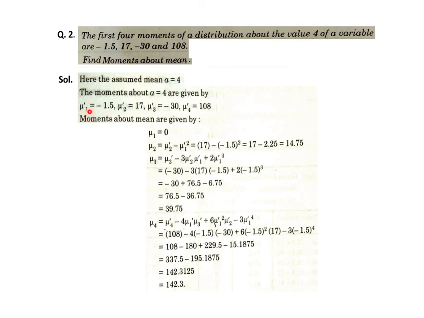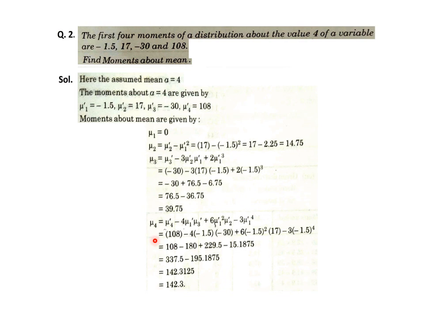And about point 4, the moments are mu1 dash, mu2 dash. Theoretically we use mu r a dash about a point, but practically you can use simple dashes, mu1 dash, mu2 dash, mu3 dash, mu4 dash, usually known as moments about origin. But here mu1 dash, mu2 dash, mu3 dash, mu4 dash are the first 4 moments not about origin but about point 4, as we have written already, the moments about a equals 4. And moments about mean are required. Mu1 is the first central moment, so mu1 is always 0, we know. And what about mu2, mu3, mu4?